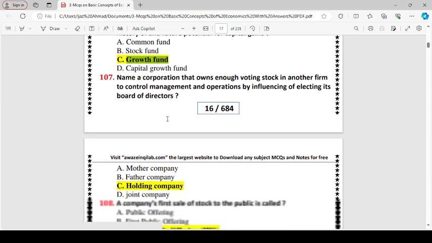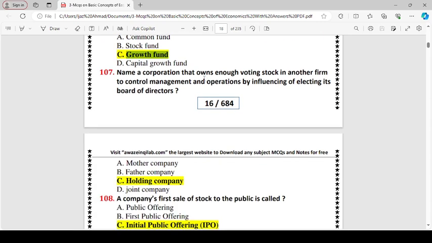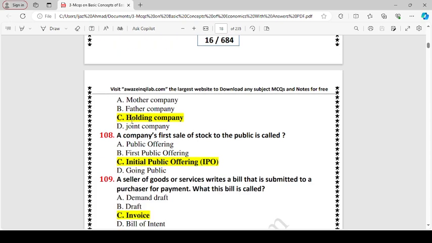Growth fund. Name a corporation that owns voting stock in another firm to control management and operation by influencing the election of its board of directors. Holding company. A company's first sale of stock to the public is called initial public offering.